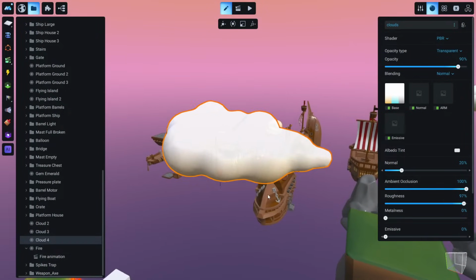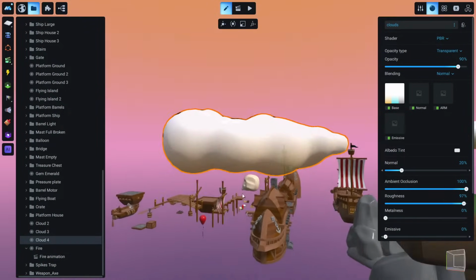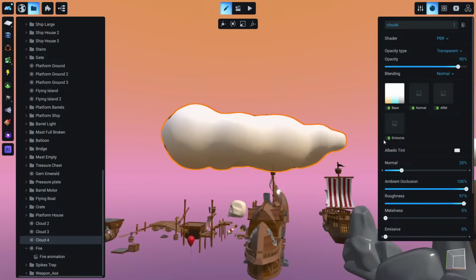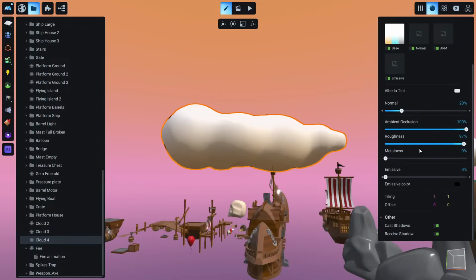And this cloud also has something special. If you see this texture, I created it intentionally like this, so it has three different colors: the yellow, the blue, and the gray. Because with a proper texture like this, we can animate the horizontal tiling and the horizontal offset, like we did with the numbers and the fire.